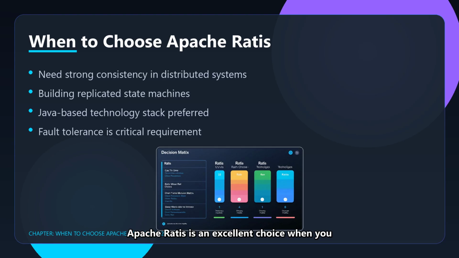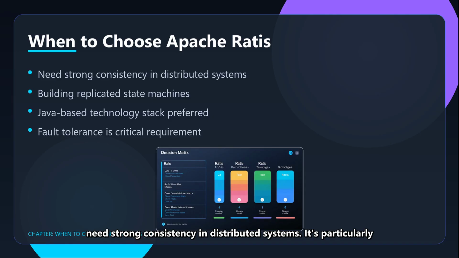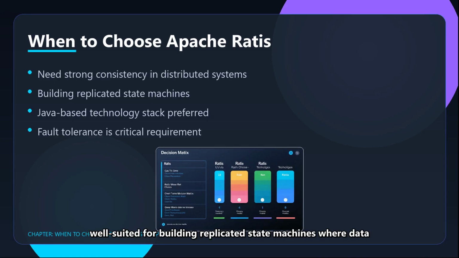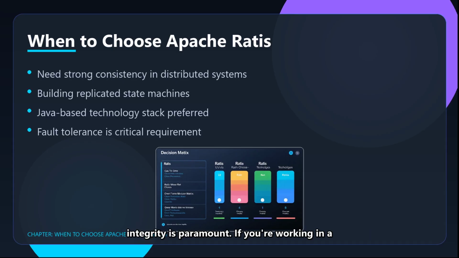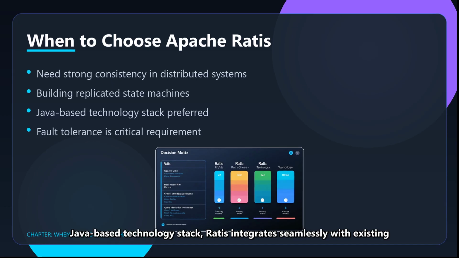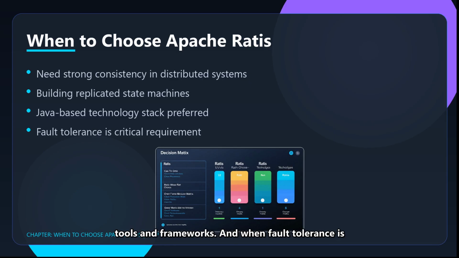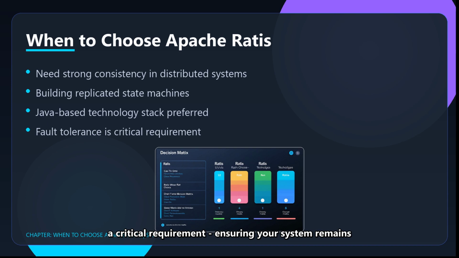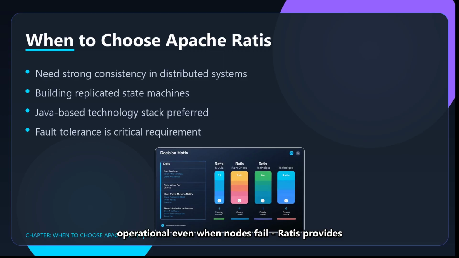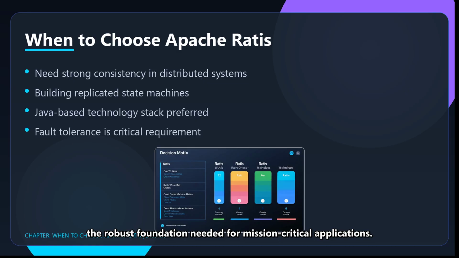Apache Ratis is an excellent choice when you need strong consistency in distributed systems. It's particularly well-suited for building replicated state machines where data integrity is paramount. If you're working in a Java-based technology stack, Ratis integrates seamlessly with existing tools and frameworks. And when fault tolerance is a critical requirement, ensuring your system remains operational even when nodes fail, Ratis provides the robust foundation needed for mission-critical applications.